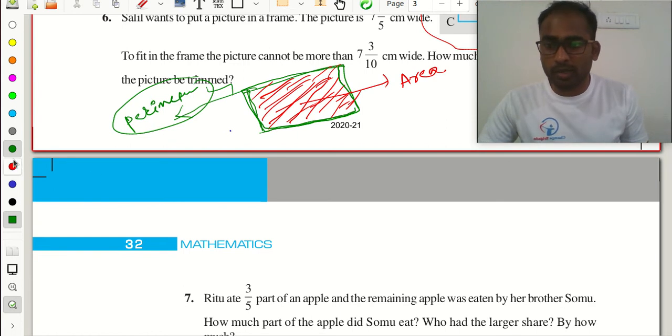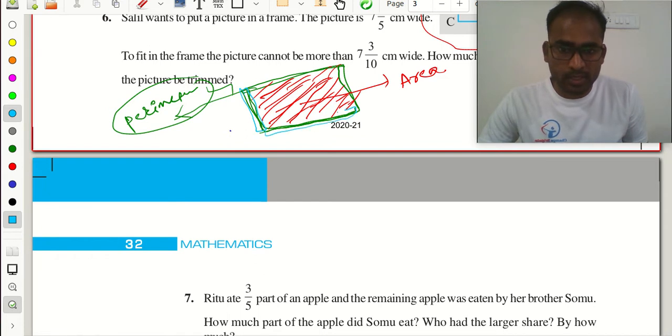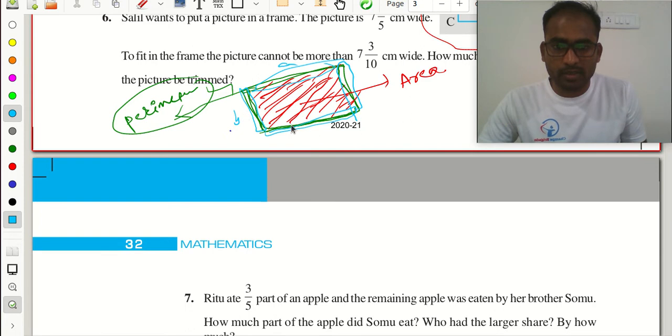Now I need to calculate the perimeter. So I need to add this side and this side and this side and this side. Suppose this is the A side, this is the B side, this is also the A side, and this is the B side.